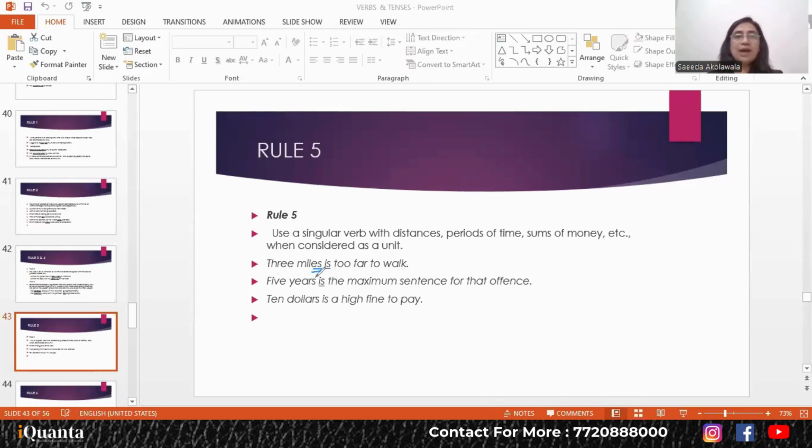No. When you have a number before any unit of measurement, kilograms or kilometers or miles or years or dollars or rupees, it will be treated as a singular unit and the verb will be singular. 3 miles is too far to walk. 5 years is the maximum sentence for that offense. $10 is a high fine to pay.